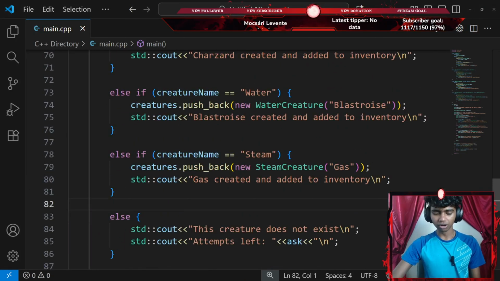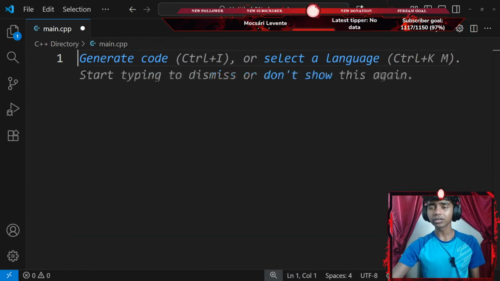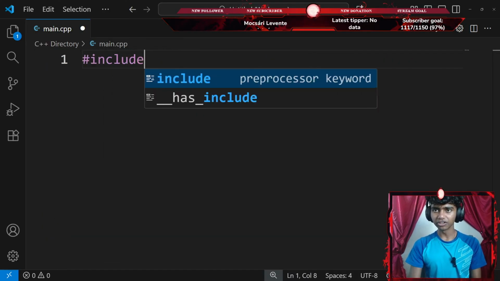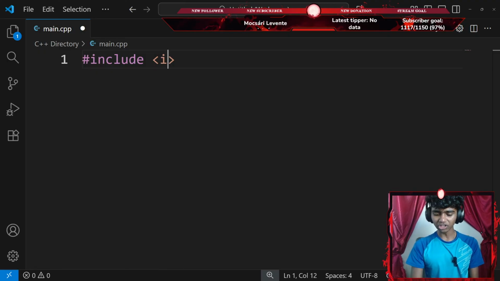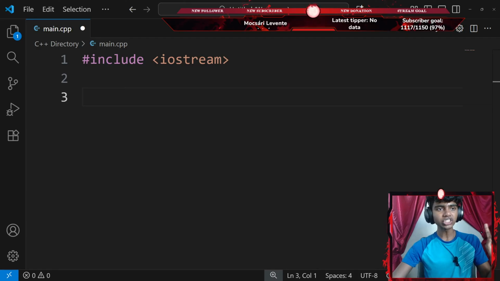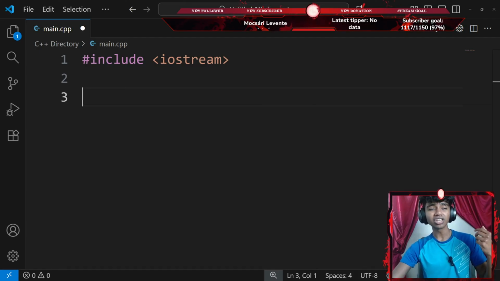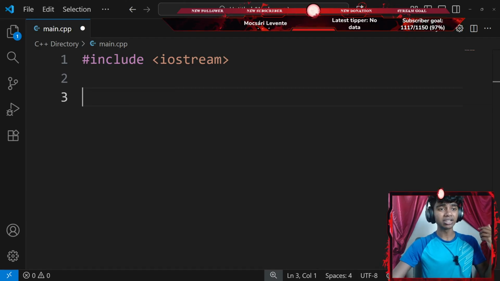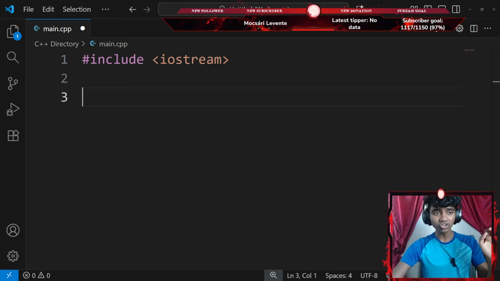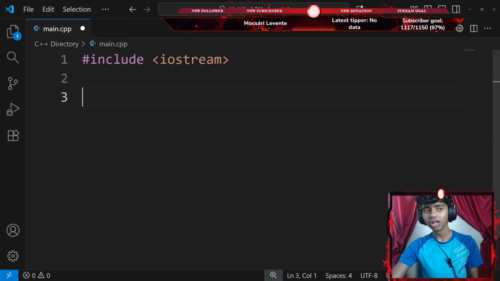Okay, I'm going to type Control and delete everything. Let's start off by including a pair of angle braces. I want to include iostream. There we go. Then I go all the way down and read the instructions. It says, task: create battle arena, update the creature class, add integer health.